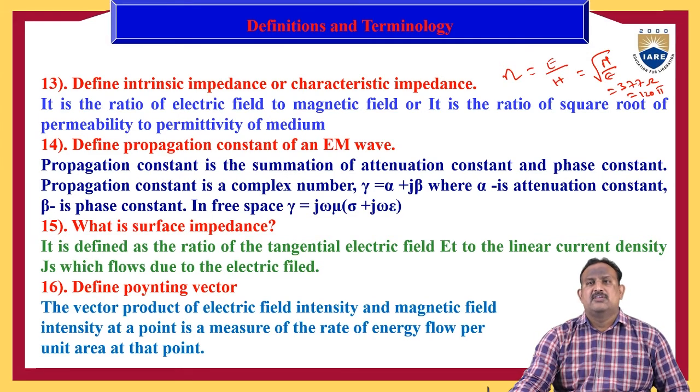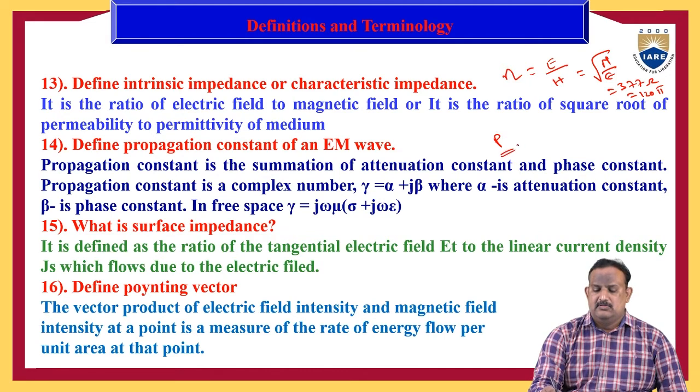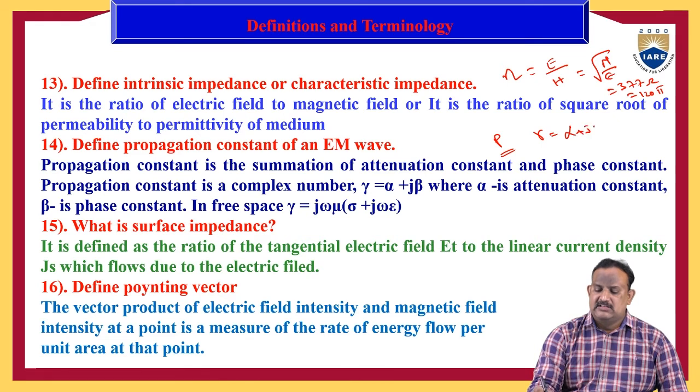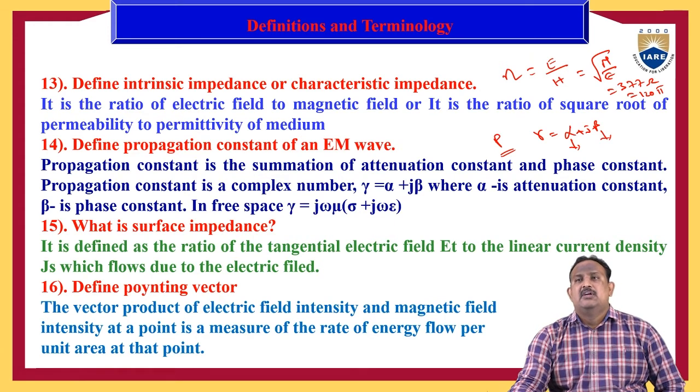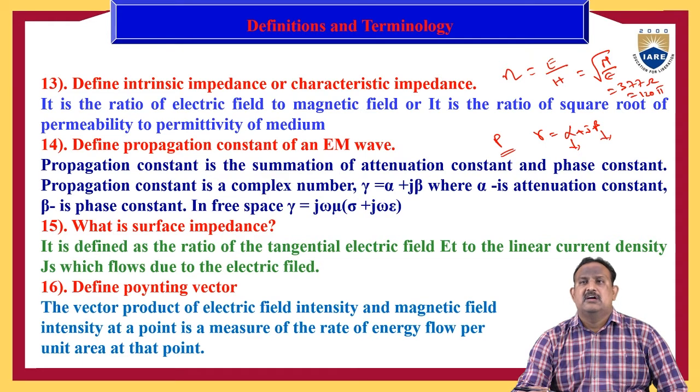Define propagation constant of an EM wave. The propagation constant can be denoted as P or gamma, which is equal to alpha plus j beta, where alpha is the attenuation constant and beta is the phase constant. The propagation constant is a complex number, the sum of the attenuation constant and the phase constant.